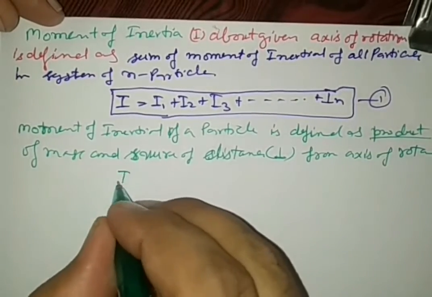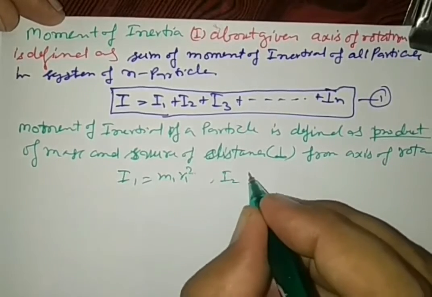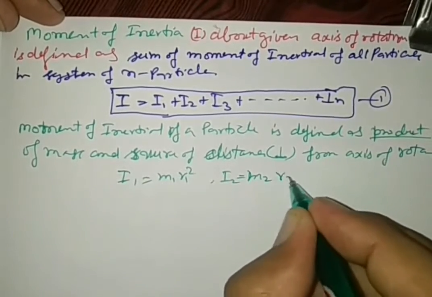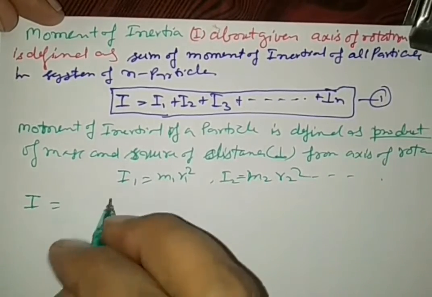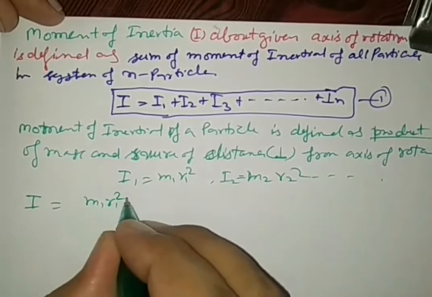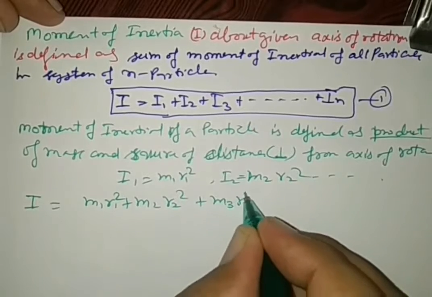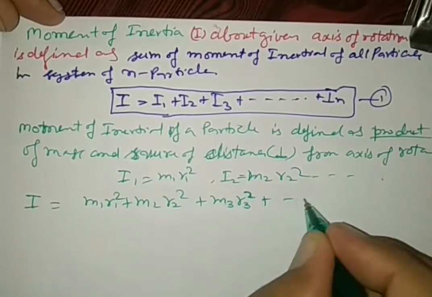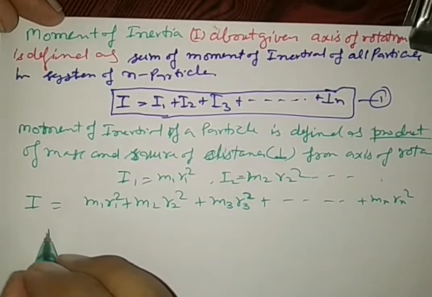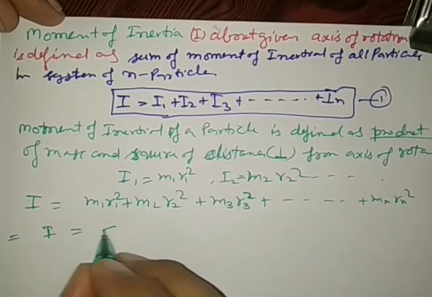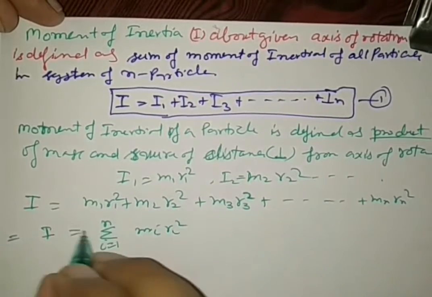So I1 is equal to m1 r1 square, I2 is equal to m2 r2 square, and so on. The net moment of inertia is m1 r1 square plus m2 r2 square plus m3 r3 square and so on plus mn rn square, which implies that I is equal to the summation, i from 1 to n, of mi ri square.